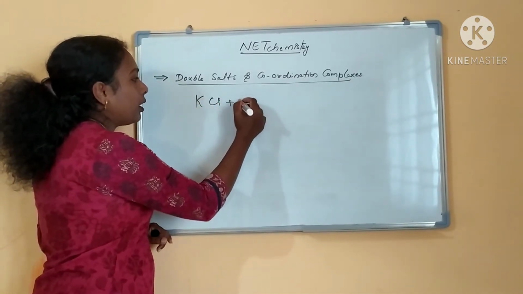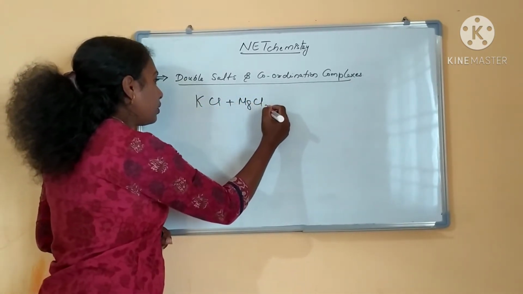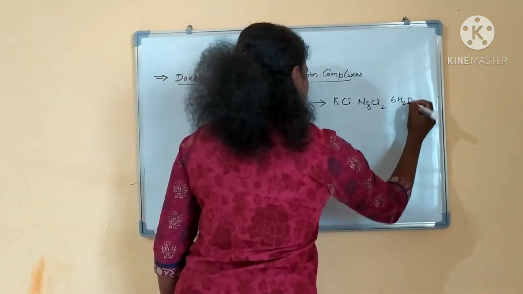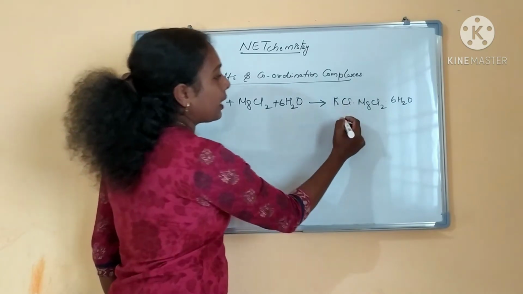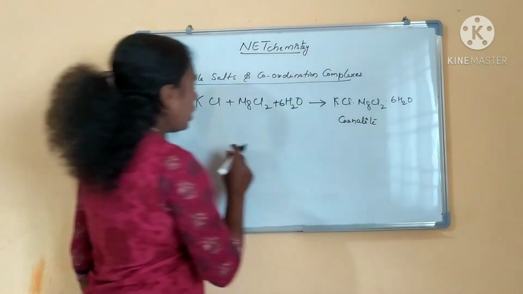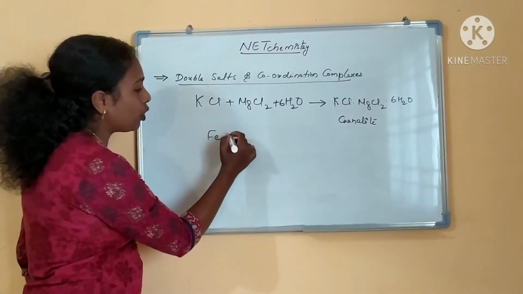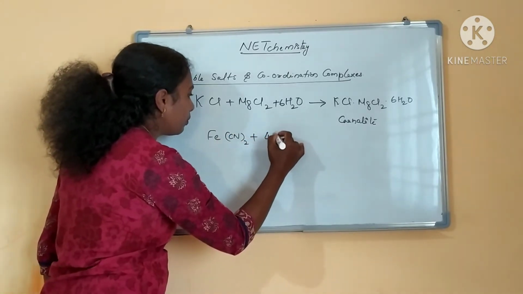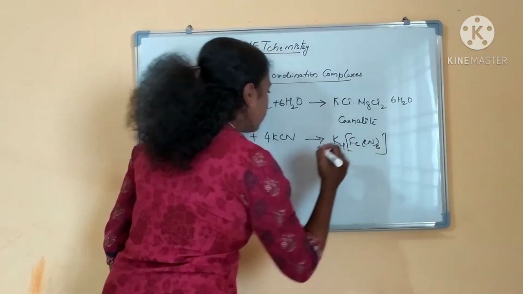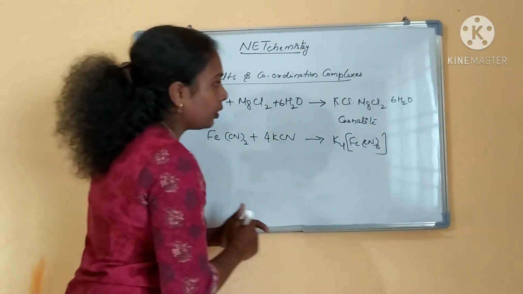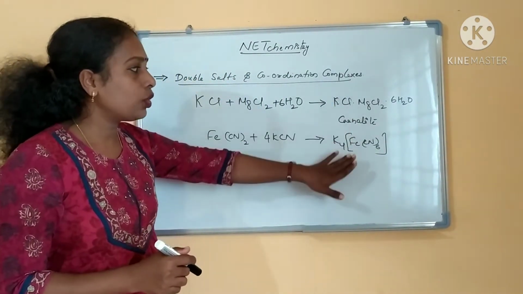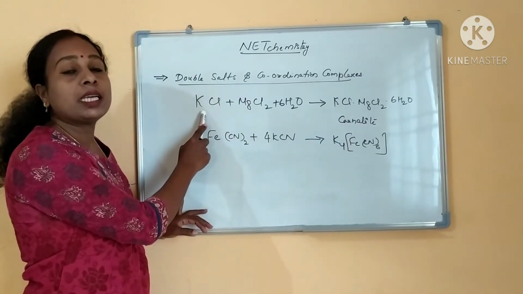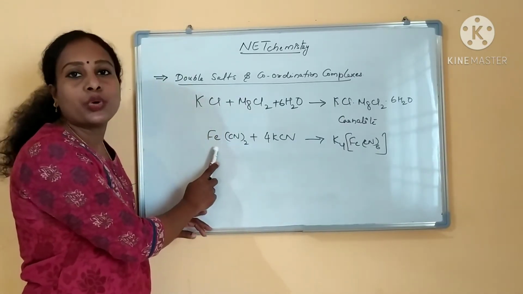If you take KCl·MgCl2·6H2O, what is this? This is carnallite, right? And I am writing another addition compound, Fe(CN)2·4KCN. Two addition compounds I have written, and the first one we will call a double salt and the second one is a coordination complex.